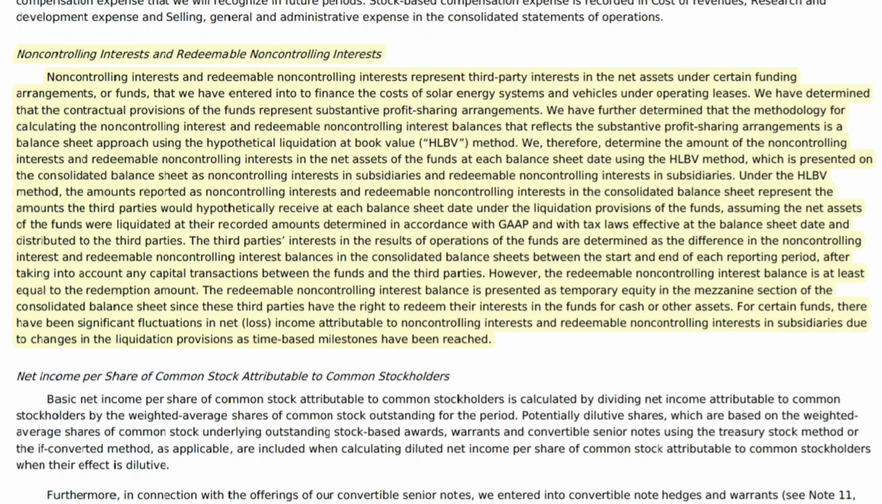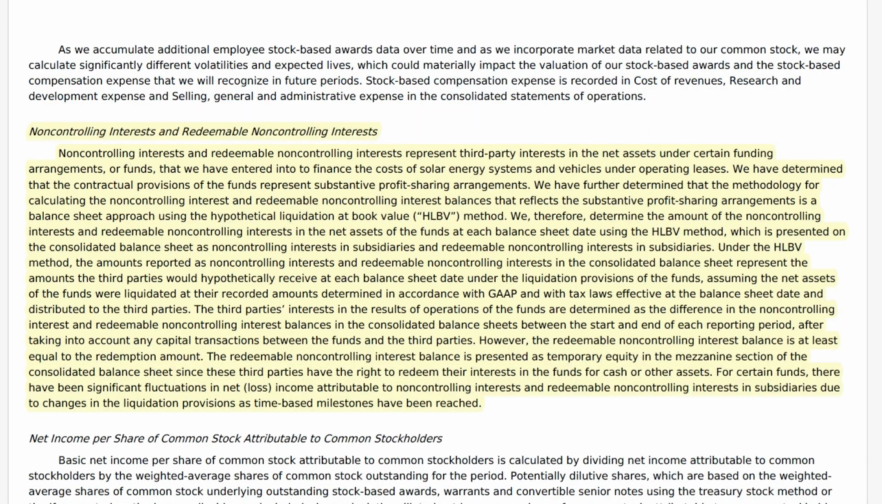Page 62. This is where we get a greater explanation of what non-controlling interest and redeemable non-controlling interest has. So it looks like a lot of the non-controlling interest and variable interest entities relates to these solar entities that are being set up either for financing. I don't fully understand exactly what they're set up for, but that seems to be the big part of the VIEs and non-controlling interest.